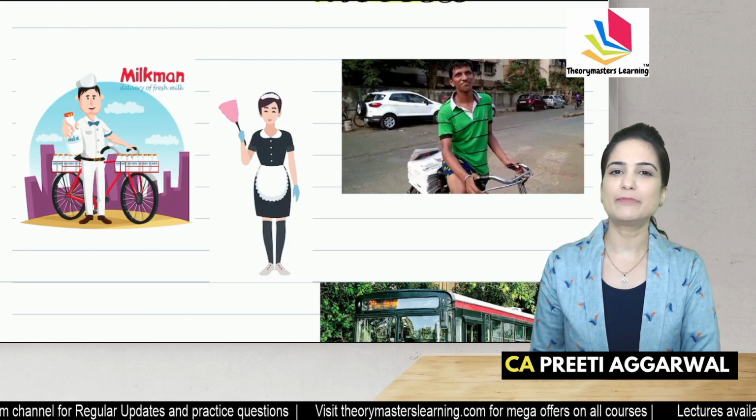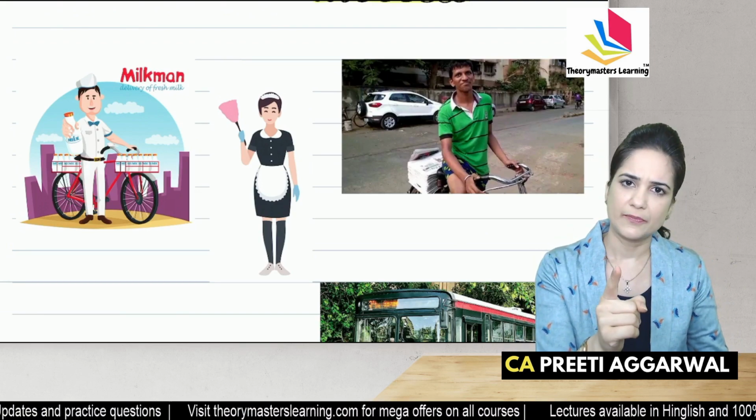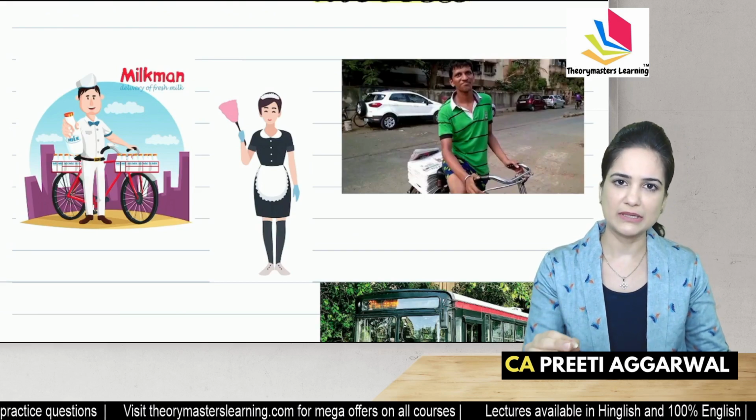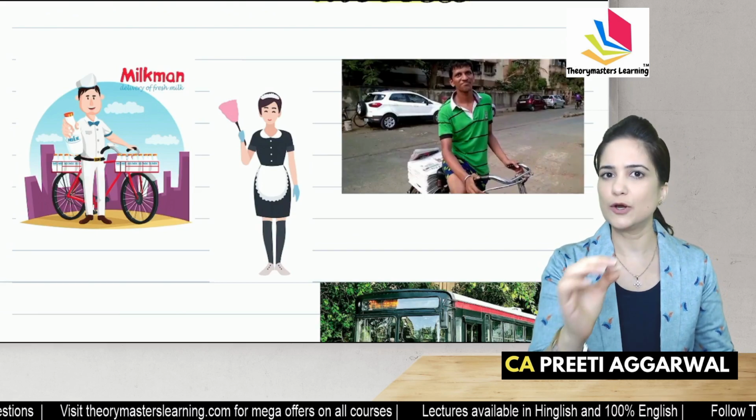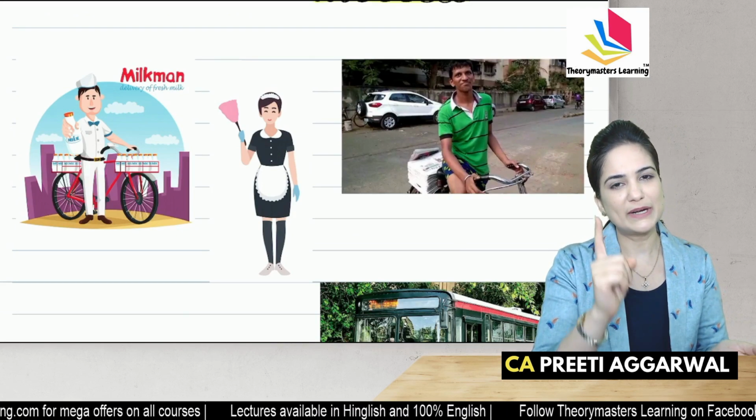You have a contract with a milkman. You have an arrangement with a milkman. You deliver milk every day, and at the end of the month, I will pay. I will settle your bill. Sometimes there is a coupon system. You have to pay in advance, and then you expect milk to be delivered every day.